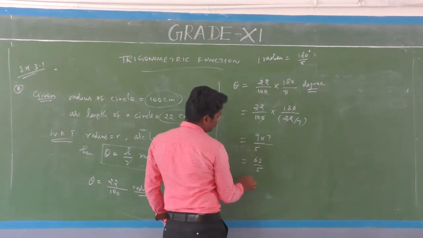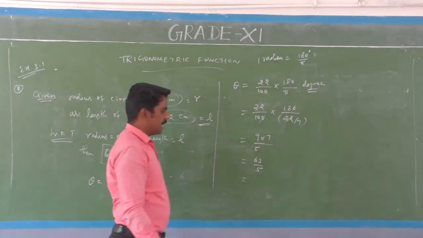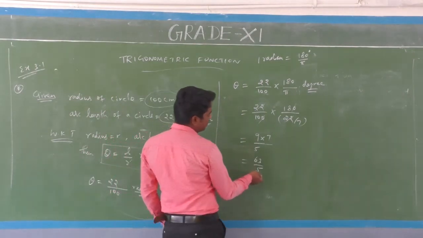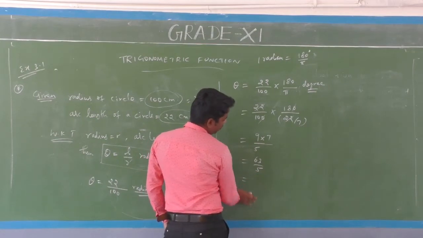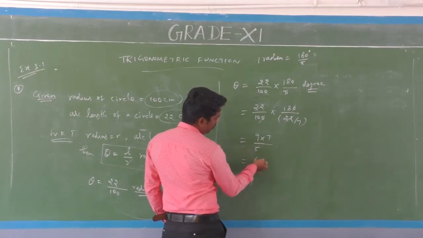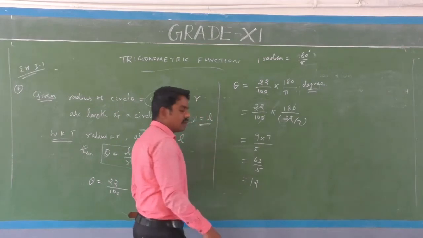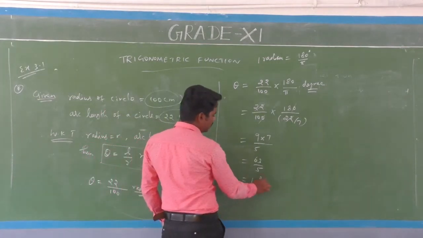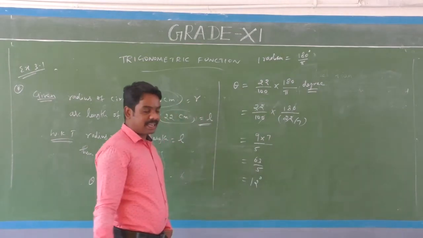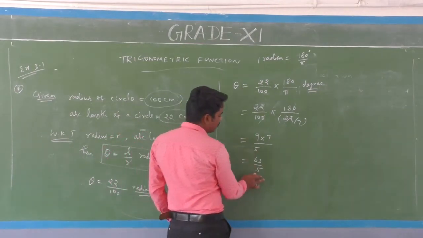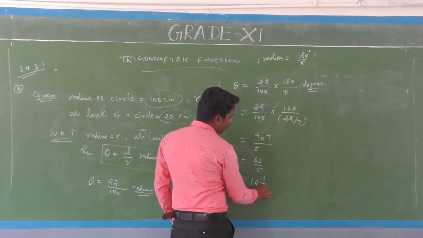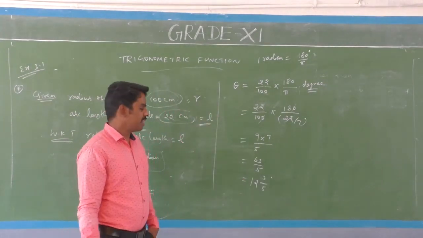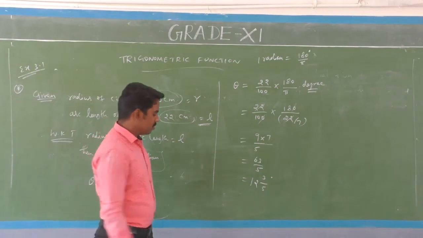Divided by 5. We can simplify, and the degree division uses minutes and seconds. 60 divided by 5: 1 5 is 5, remaining 1, 12 5s are 60. So 12 degrees, and the remaining 3. So 12 and 3 divided by 5 degrees. That is a mixed fraction.